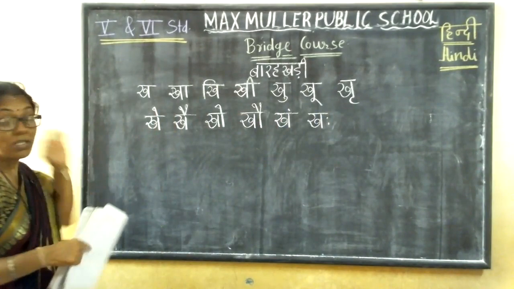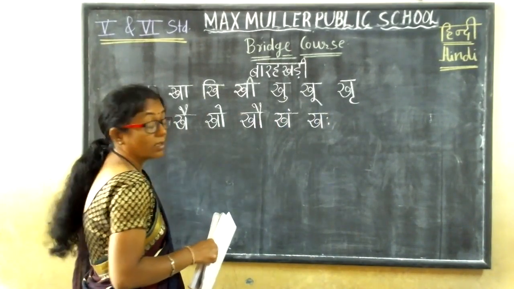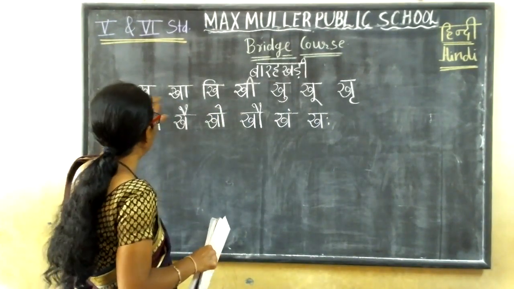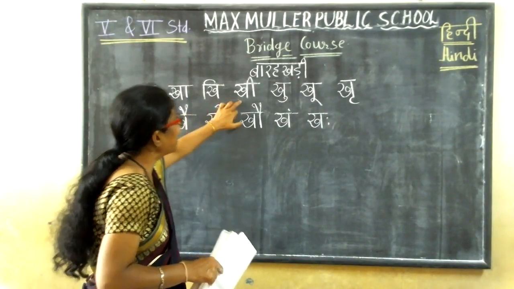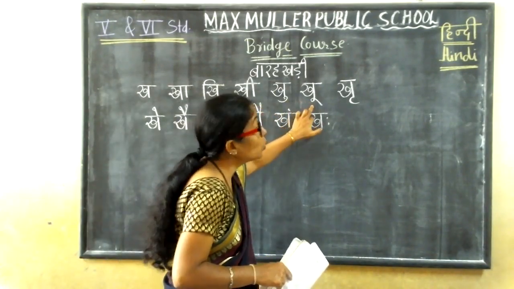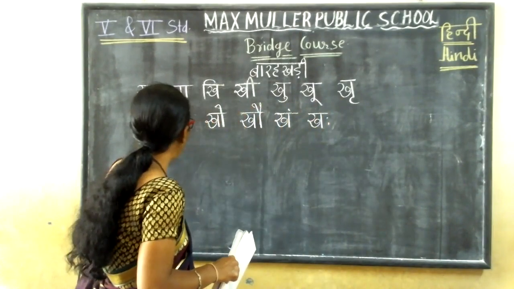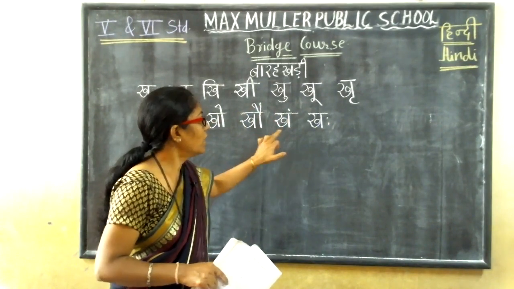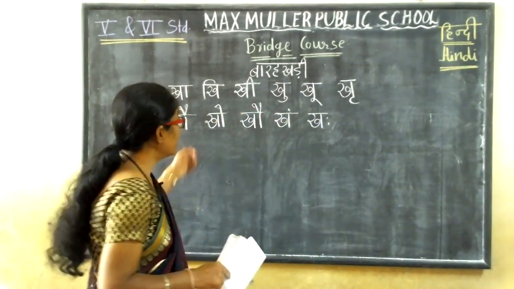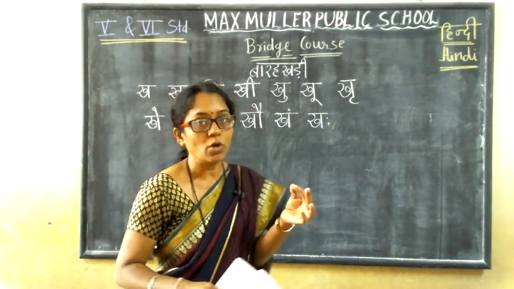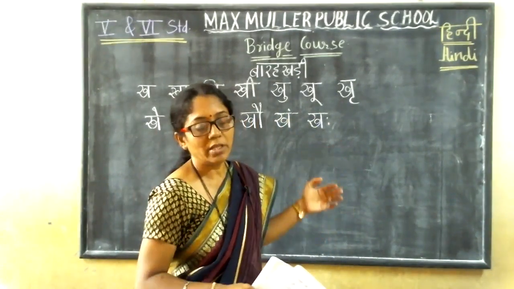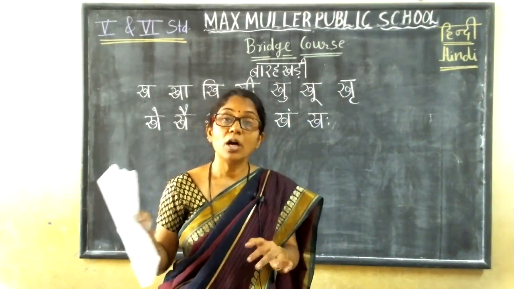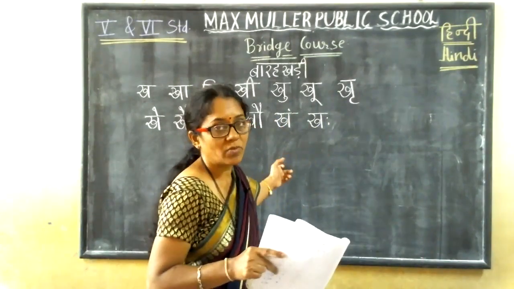So see, don't pronounce it as ka. This is kha. The H sound should come in kha. Kha, kha, ki, kee, ku, koo, kru, ke, kai, ko, khau, kham, khah. Okay, you got these two letters' barakhri. Ka barakhri you got, and kha barakhri also. Now like this only you can write the barakhri of all other letters, up to ha, in this way.